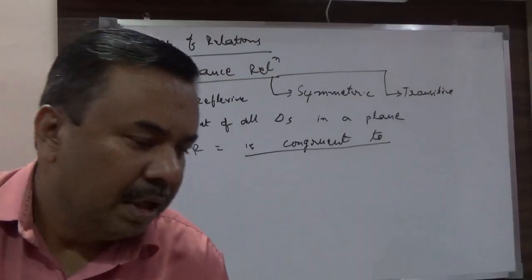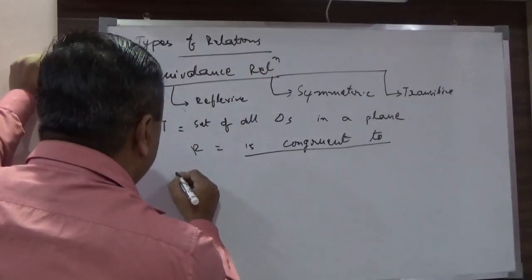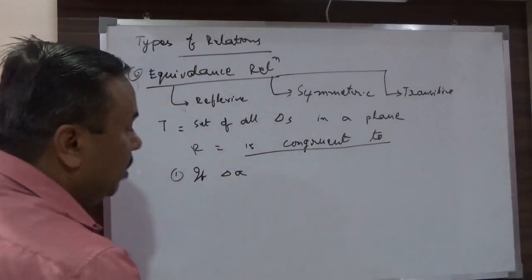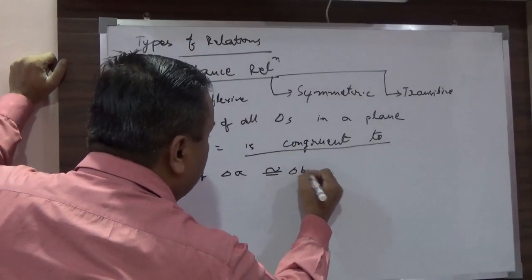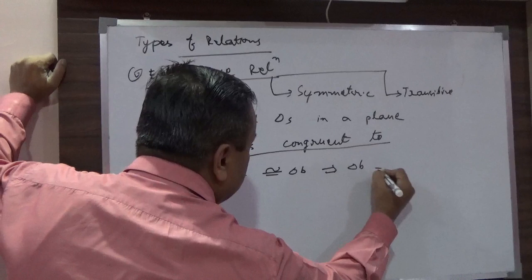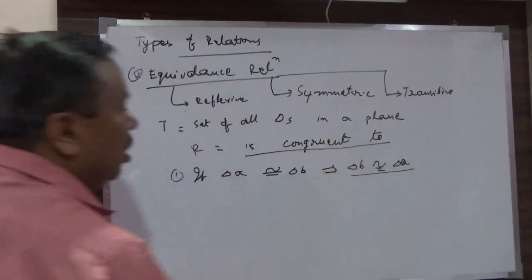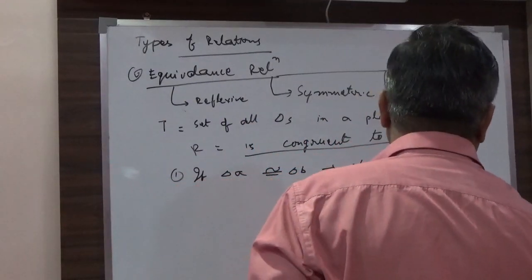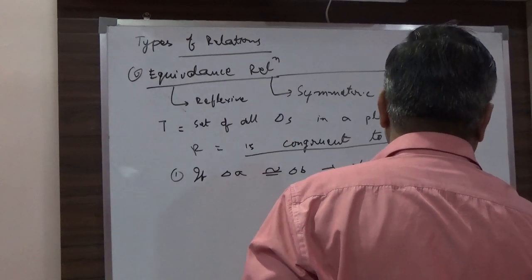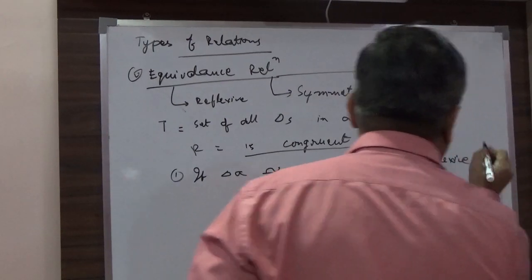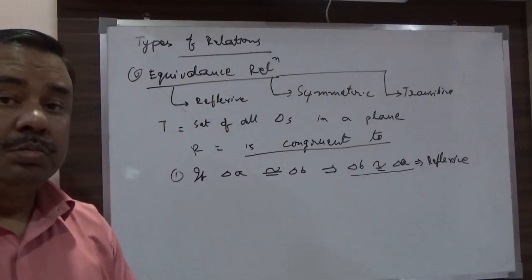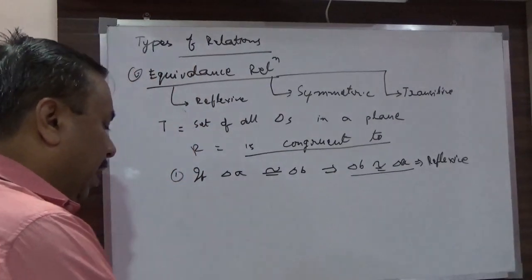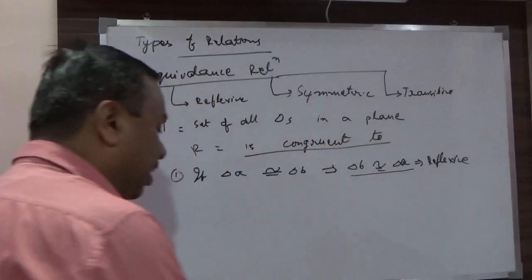So if I say triangle A, I am just giving a name, is congruent to triangle B, this will imply that triangle B is also congruent to triangle A. So this means the relation is symmetric.